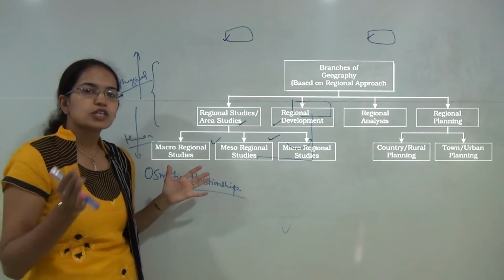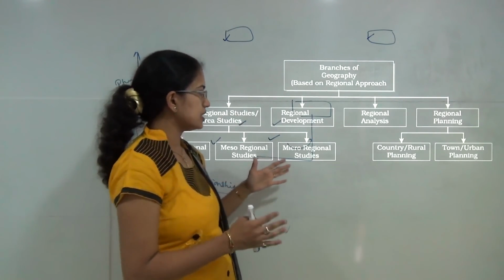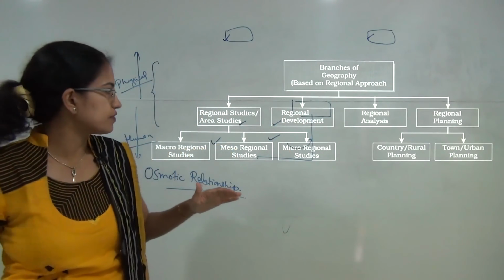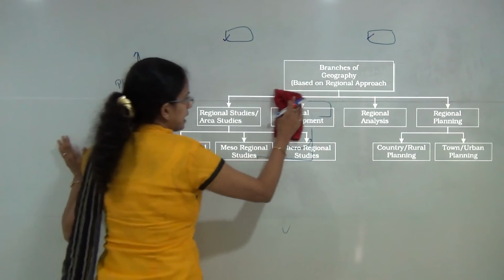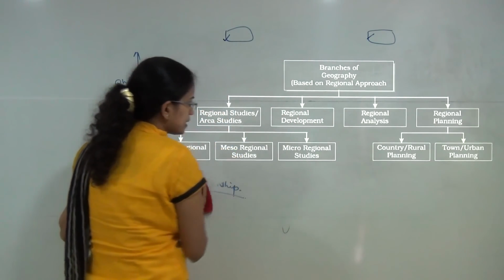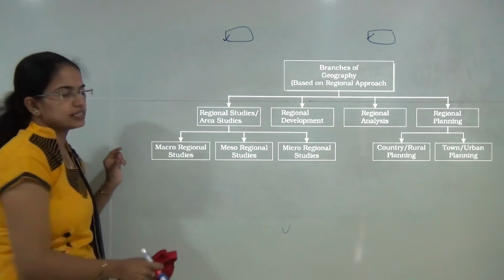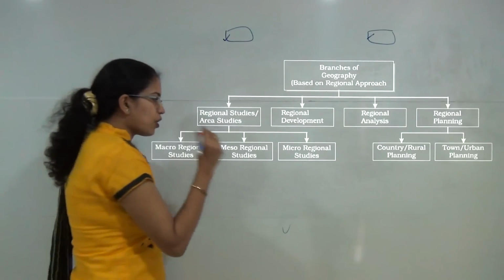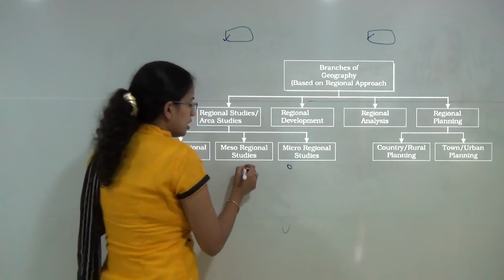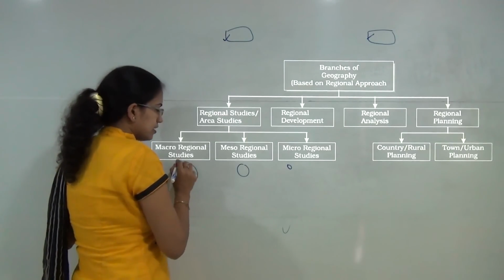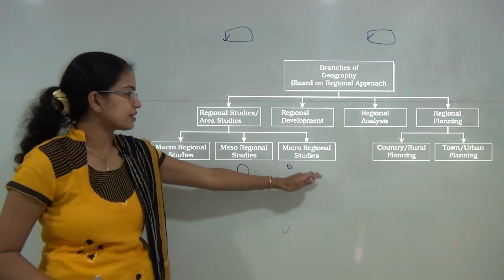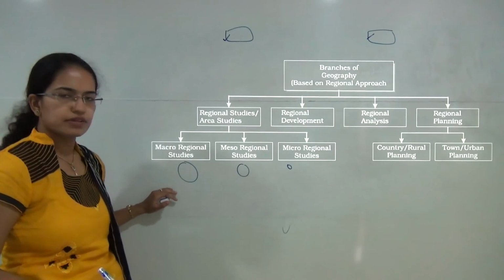Now moving on to regional geography as propounded by Ritter. Under regional geography, we classify four basic categories. That's the development of the region, the regional studies. Now when we say regional studies, it could be a very small area, let's say a village, a district and a state. So therefore we have the micro level, the meso level and the macro level studies.